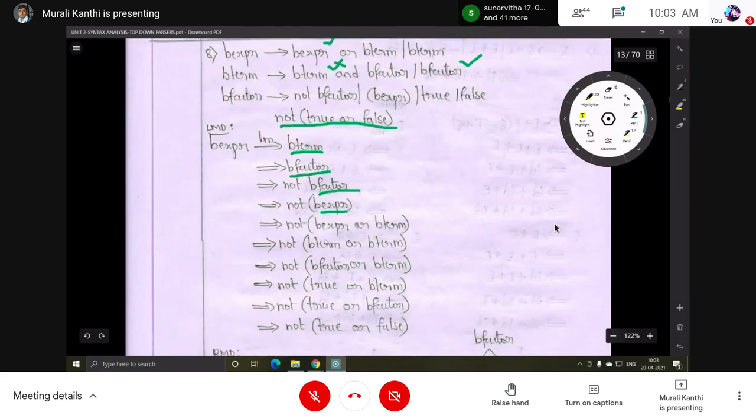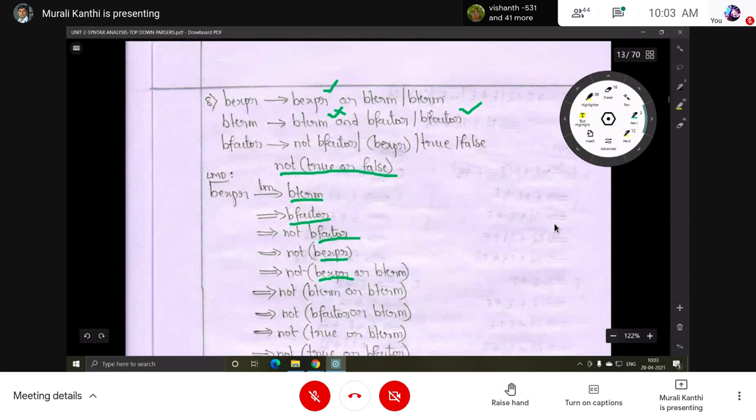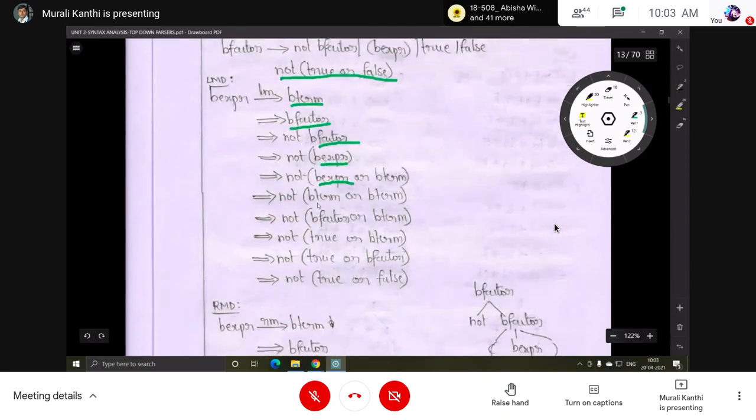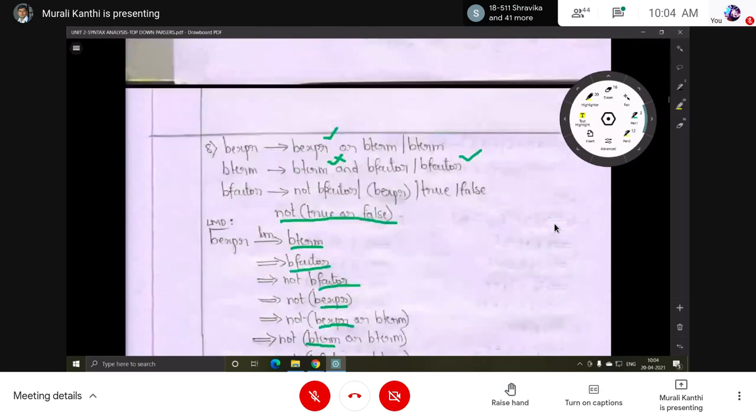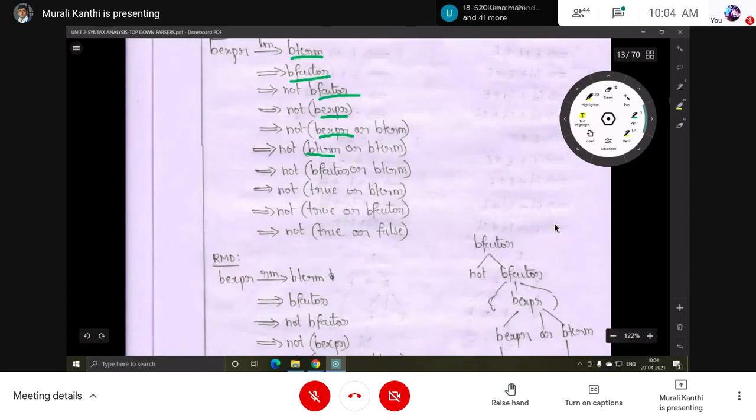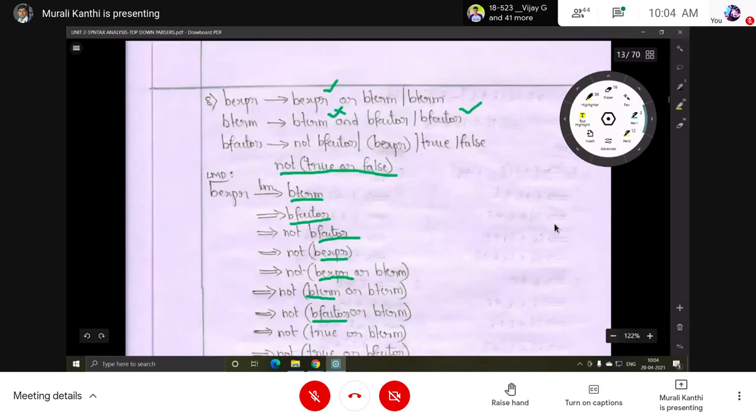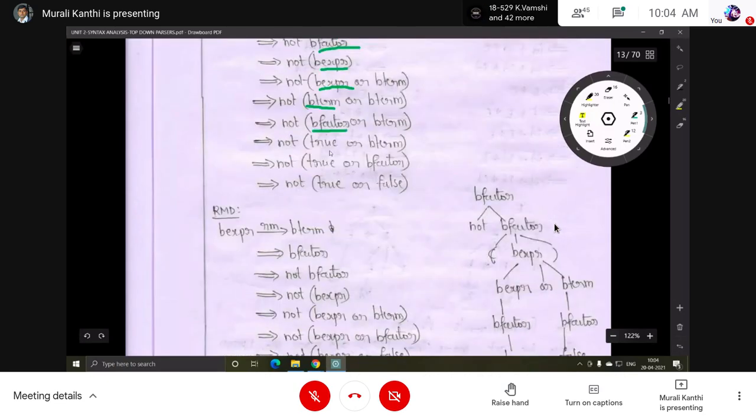Now which one is the leftmost non-terminal? B expression is the leftmost non-terminal, so that can be expanded by B term, the second option. Then again, which one is the leftmost non-terminal? This one, B term. B term can be replaced by which one? True we should get, so B factor is used. Next, the leftmost non-terminal is B factor. It can be replaced by four options, but in the input string true is here, so true is used.